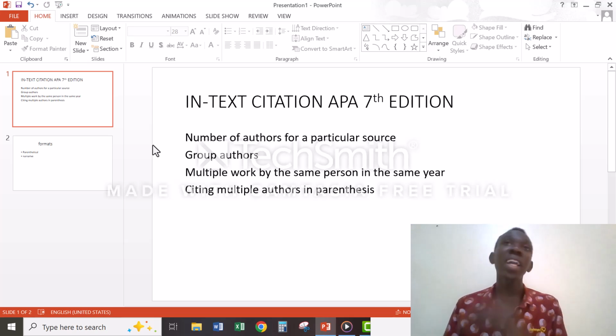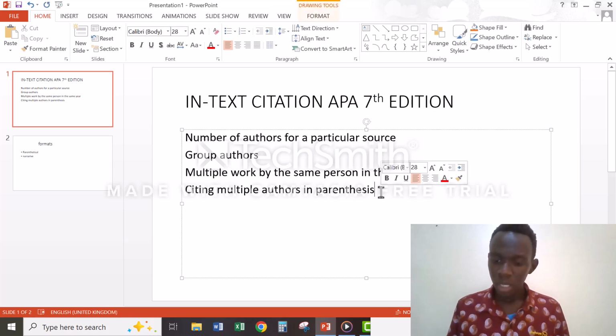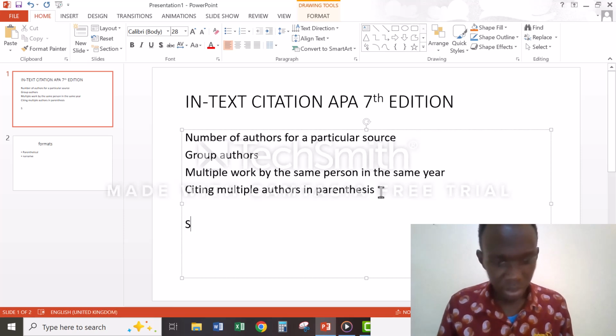You use et al. and then you quote the year of their publication. Maybe if I try to do that, let's say that the author is Smith.